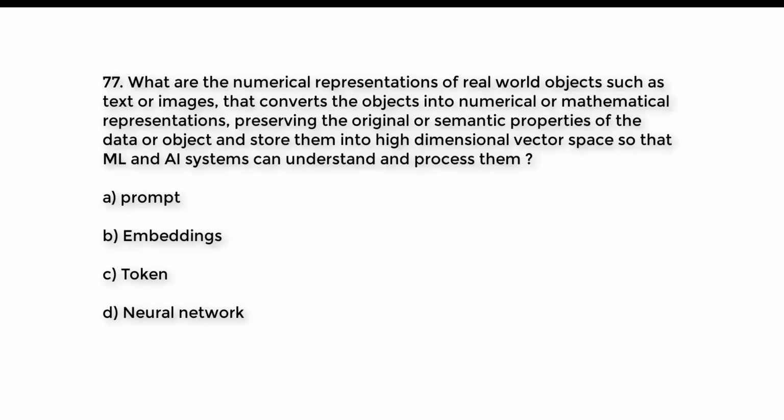Question number 77. What are the numerical representations of real-world objects such as text or images that converts the objects into numerical or mathematical representations, preserving the original or semantic properties of the data or object and store them into high-dimensional vector space so that ML and AI systems can understand and process them? A. Prompt. B. Embeddings. C. Token. D. Neural network. Try to guess the right answer. And the right answer is option B. Embeddings.